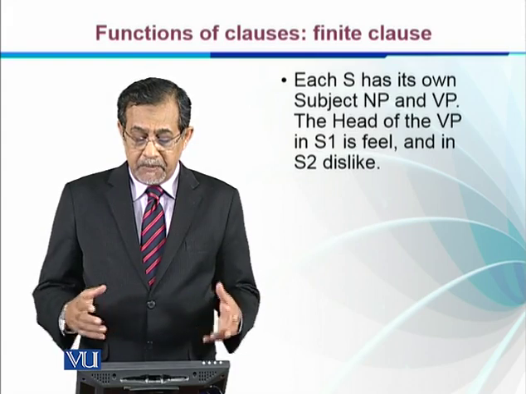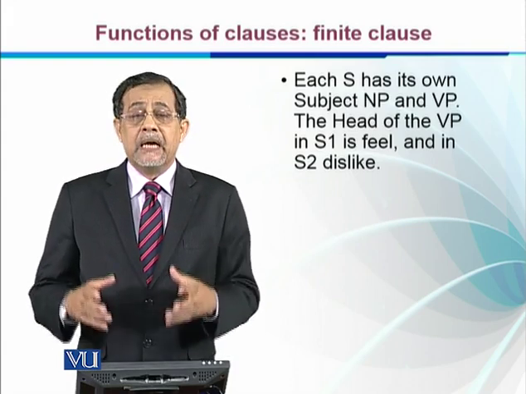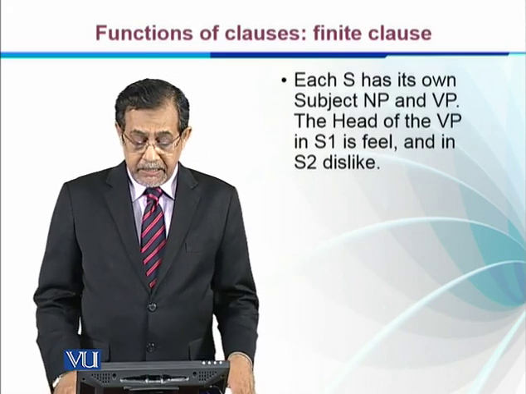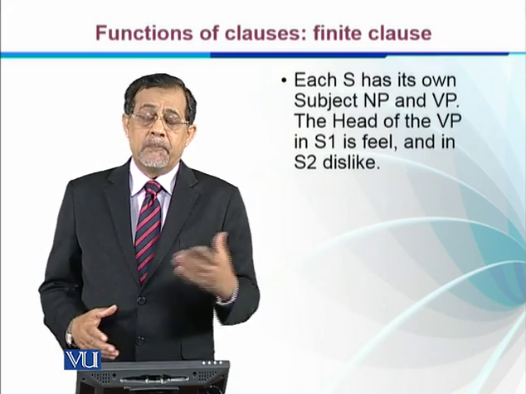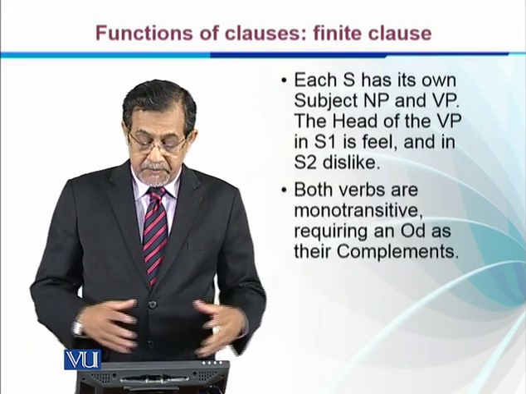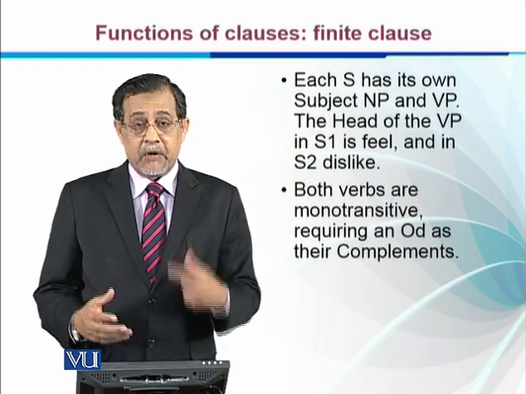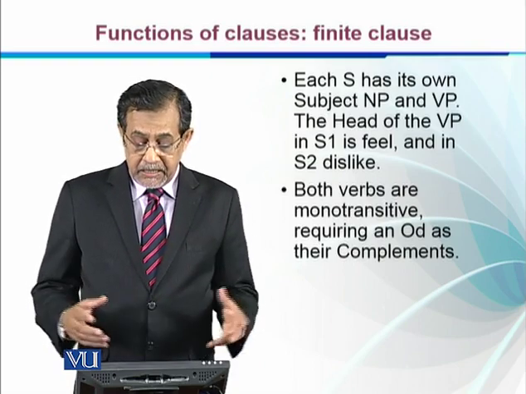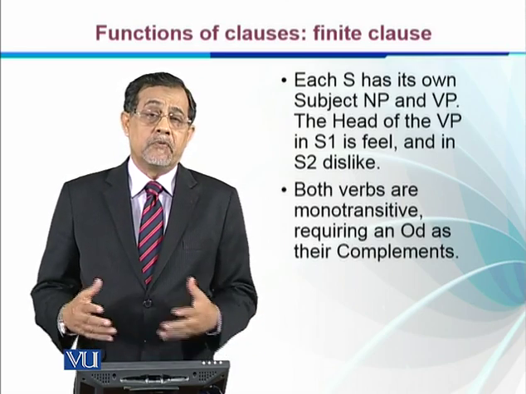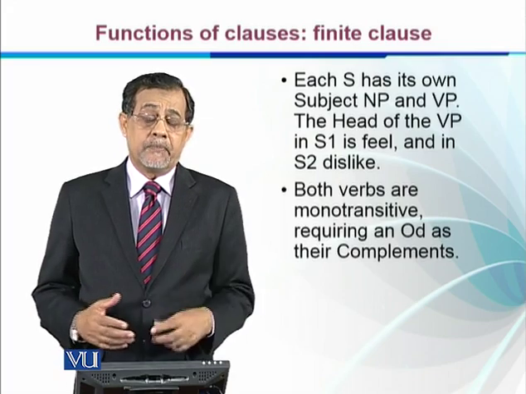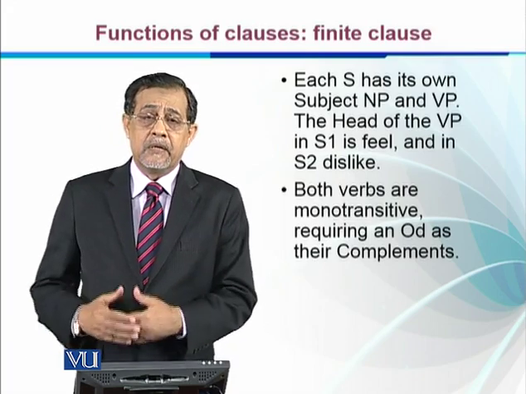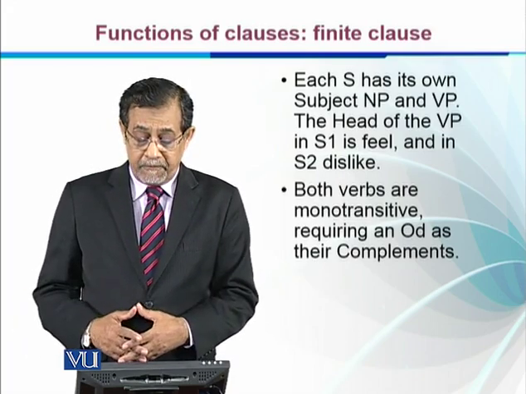The head of the VP in S1 is felt, and the head of the VP in S2 is dislike. So this is how we can know about the finite clauses. Both verbs are monotransitive. They have one object, requiring a direct object as their complement. So they require one direct object: felt takes the whole clause, and dislike takes the noun phrase.